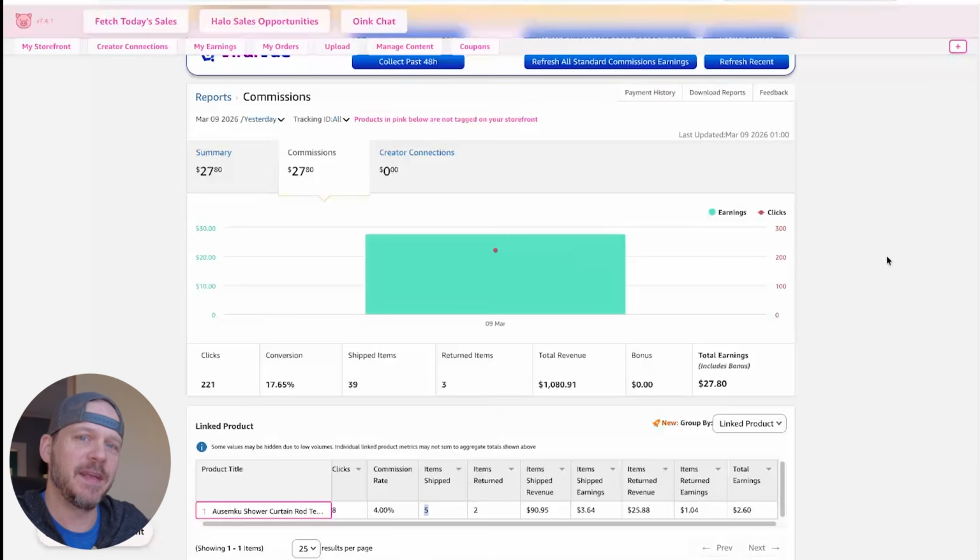Not to mention that, I know this sounds a little bit stupid, but logging in every day and fetching my today's sales and yesterday's sales and submitting them to the Creator Connections campaigns was just part of my daily ritual, something that I could absolutely log in and do every single day to know that I was going to make a little bit more money in the program, and now that is no longer available, which is a bummer.